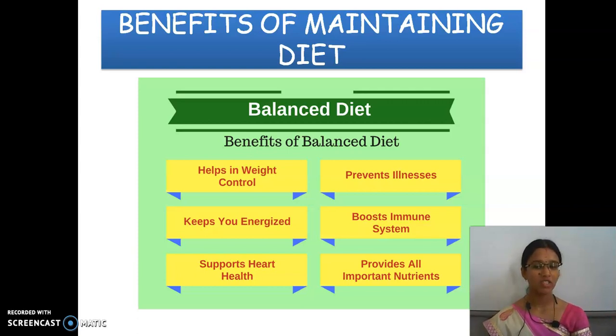And it provides all important nutrients. These are all the things which we have seen about the balanced diet. What is meant by a balanced diet? What is the need to maintain a diet? What are the benefits of the balanced diet? I hope you are all clear with this, and the remaining we will see in the next class.